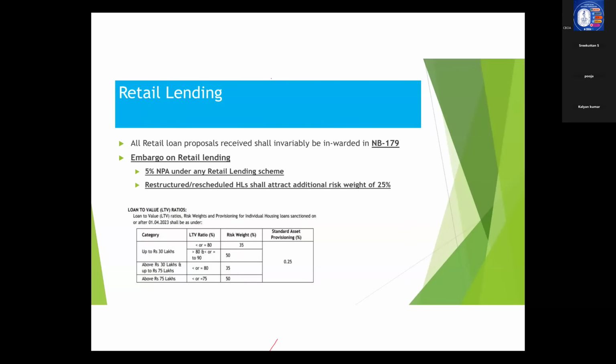That provisioning and all, we will be having a separate class. It is a vast topic, so I am not going that deep into that. Now coming to LTV of loans of 30 lakhs to 75 lakhs.